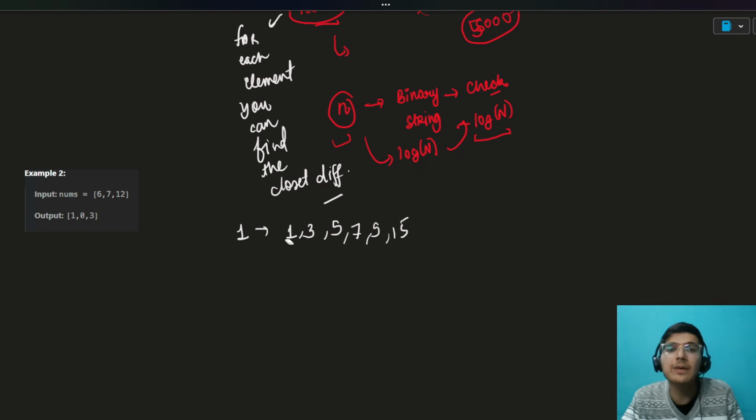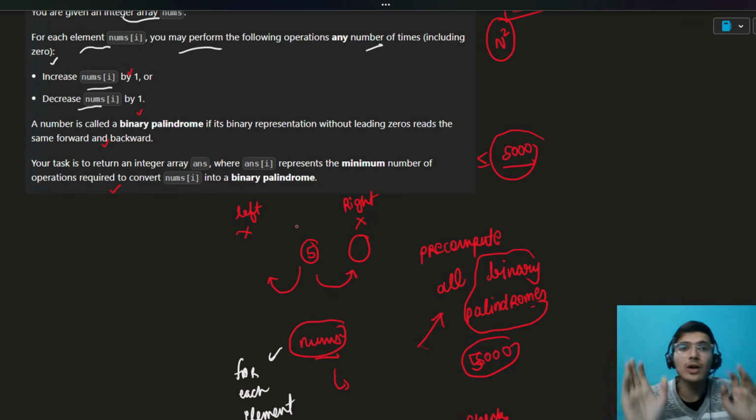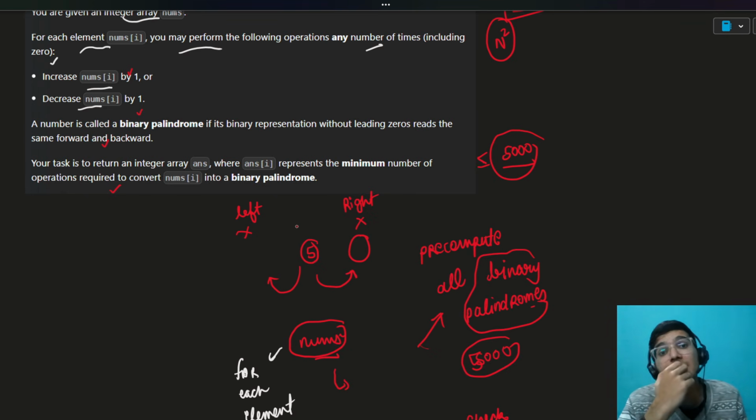Now, from this pre-computed array, we can iterate over the array and finally compute our answer. We'll go to 6, and compute the difference with all the elements, because I already told you the answer will come from the closest on the left and the closest on the right. But we can get the right part, so can we get the left part also in an optimized way? This is difficult to get. You can get it. The next smaller element, next larger element, that is the idea you have to implement.